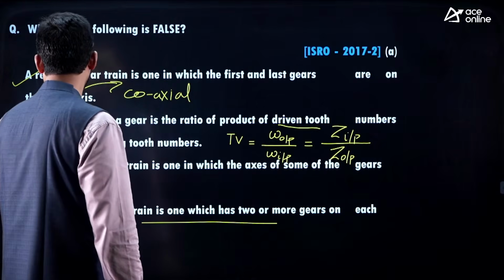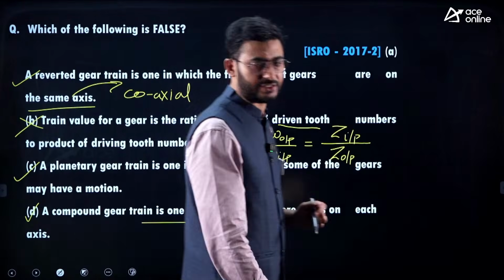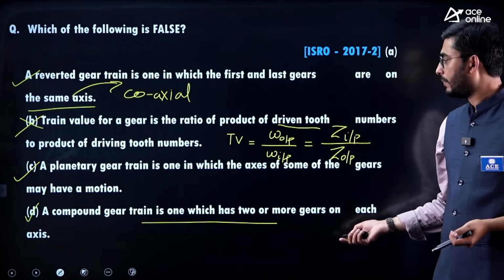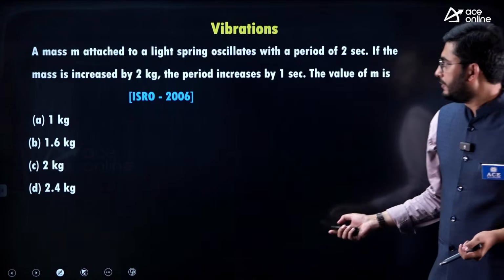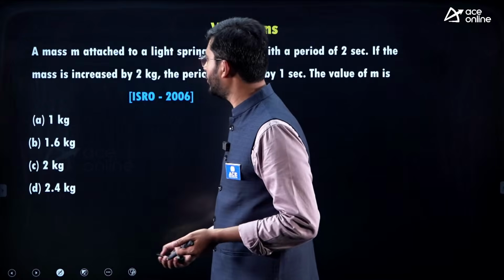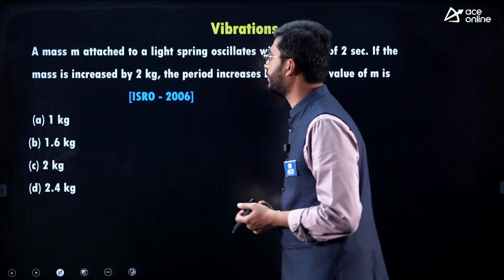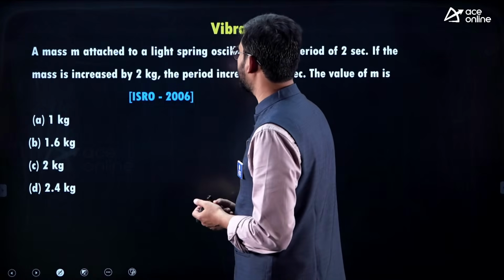So statement B is the answer. That is the incorrect statement. Okay, let's see the next question. Yeah, so next question is from the vibrations, and here it says a mass m is attached to a light